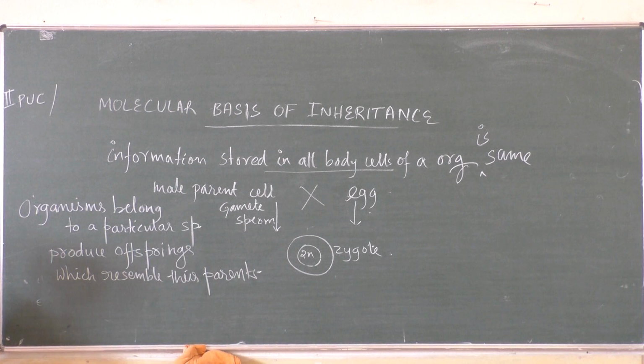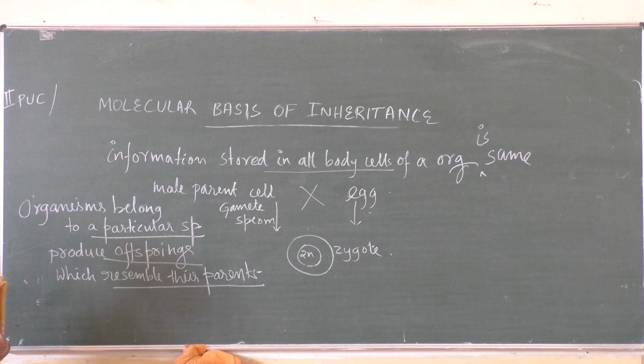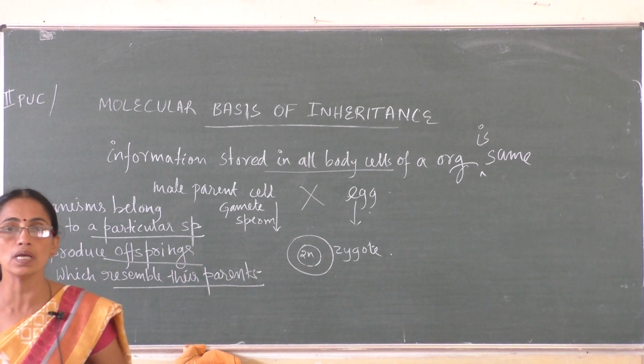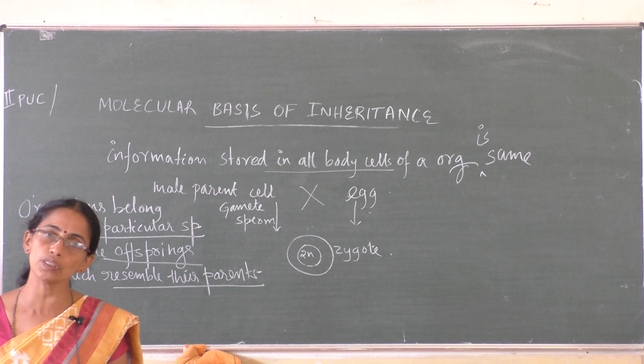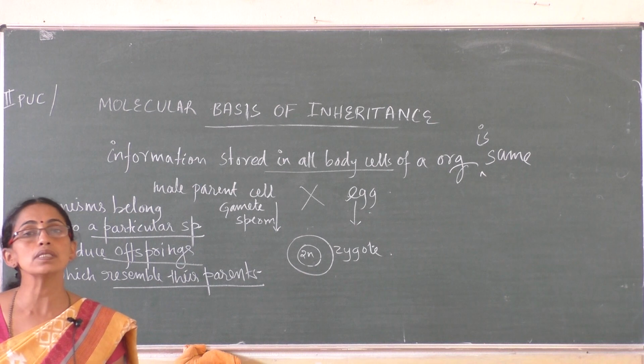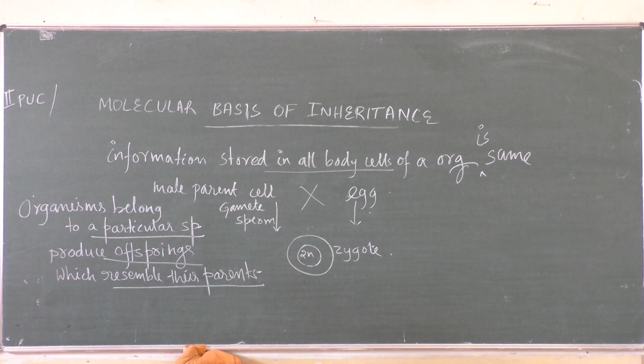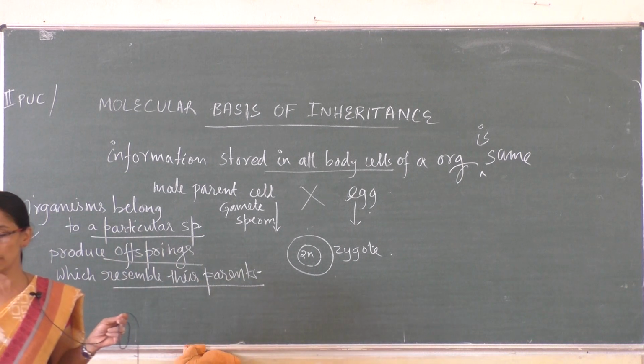Organisms belonging to a particular species produce offspring which resemble their parents. The information stored in the zygote is from the gametes, which are produced by the parents. That's why a puppy resembles a dog, kittens resemble cats, and a human baby resembles human beings.